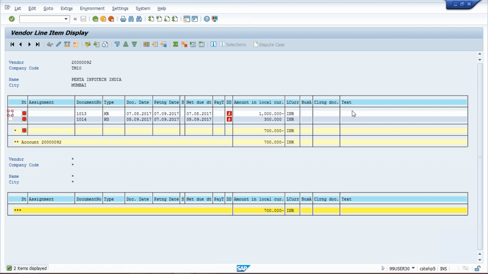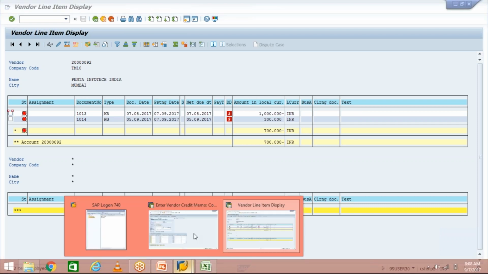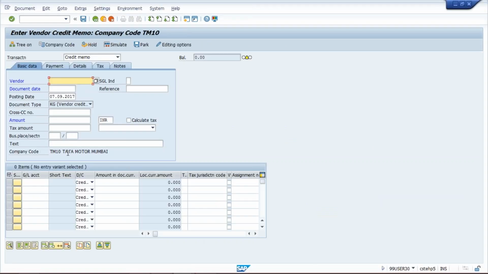And apart from this, for more details, you can do one more thing. We can give certain narration also here in the text field. If you want to give narrations, we can give narration in the text field while posting the credit memo or invoice. Where to give the narration, I'll let you know. Let's suppose here we are having a text field, so you can give something like rent for corporate office or XYZ, whatever transaction details you want to give, you can give. So this is how we have to post a credit memo.